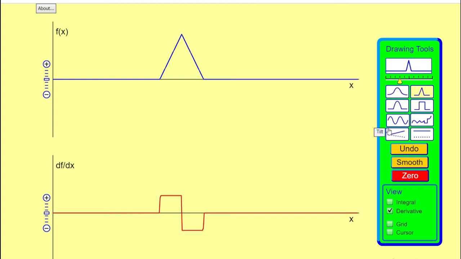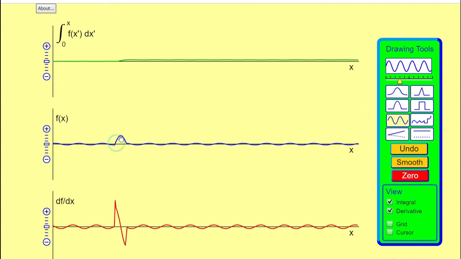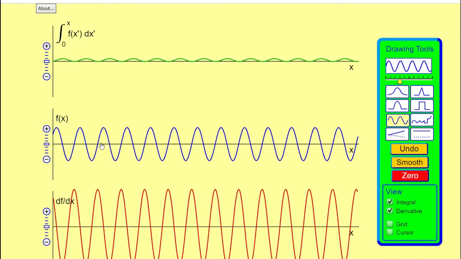And another thing, let us talk a little bit about the integral. If we take the sine wave again, let's see how the integral values change.